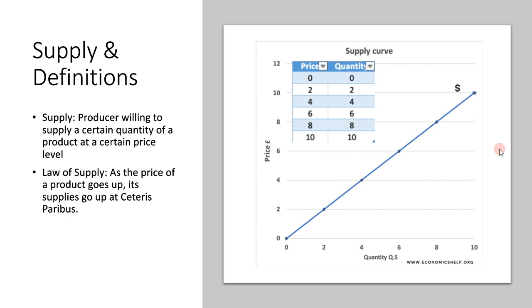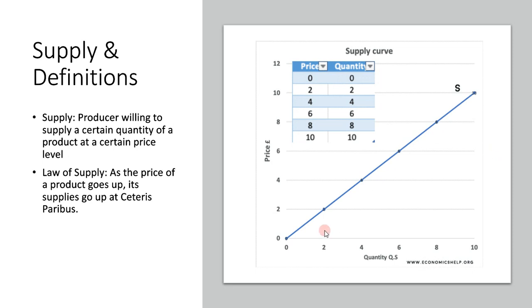Why? Because they'll make more money if they sell them. For example, you would make more money selling a $4 can of Coke than a $2 can of Coke. Again, ceteris paribus, only the price of the product will change.